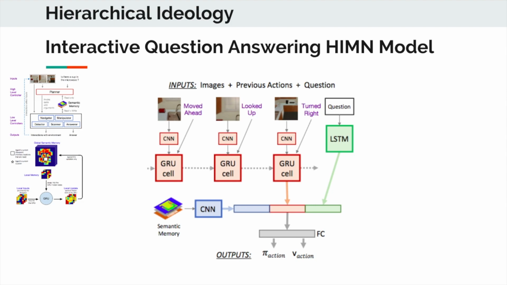Seen here is the planner for the IQA model. In particular, this takes an image and the previous step for each time step, and this is passed to the GRU cell, as well as features from the semantic memory, which is passed through a CNN, and the question embedding. These three outputs are concatenated together and passed through a fully connected network, which then provides various probabilities for actions to take, as well as the value of those actions. And in particular, the planner invokes the low-level controllers.